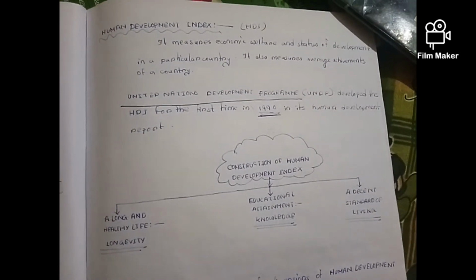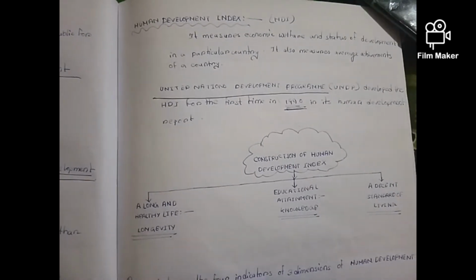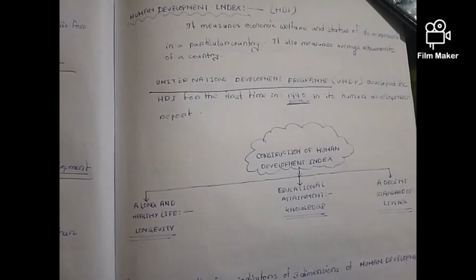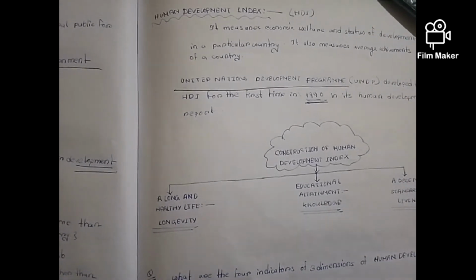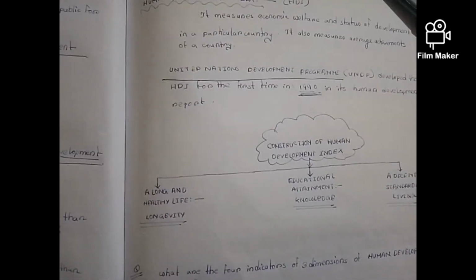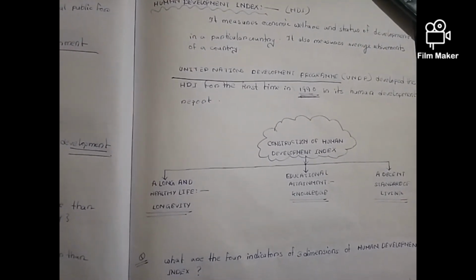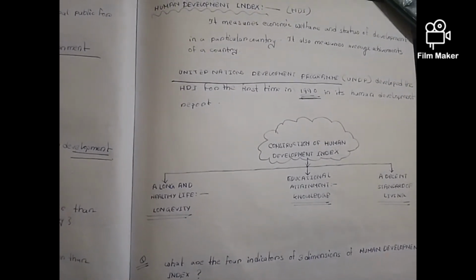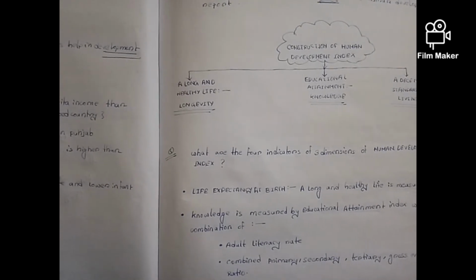Human Development Index. It measures the economic welfare and status of development in a particular country. So what does Human Development Index mean? Measuring the economic welfare and status of development in a particular country. It also measures the average achievements of a country. For example, the United Nations Development Program, UNDP, developed the Human Development Index for the first time in 1990 in its Human Development Report.